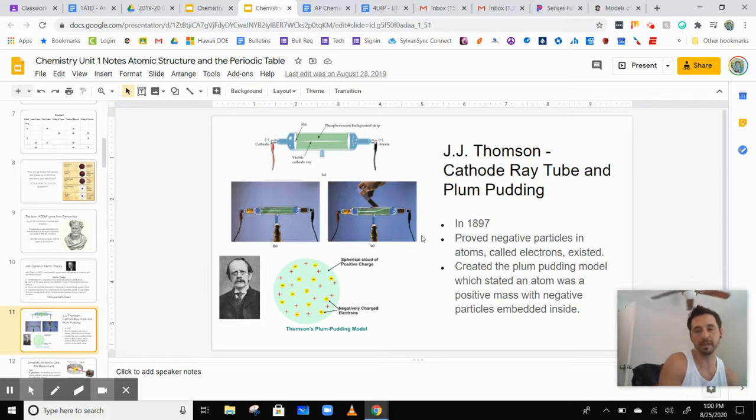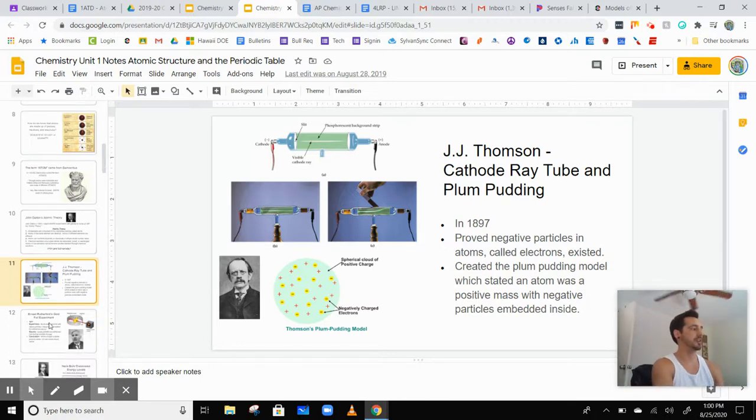Think of bread pudding with raisins: the negatively charged electrons are the raisins, dispersed throughout a positively charged bread. That's what he thought was going on.